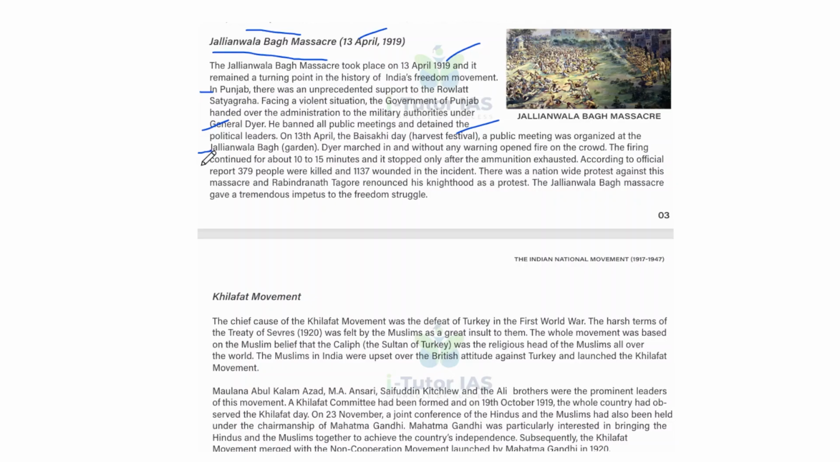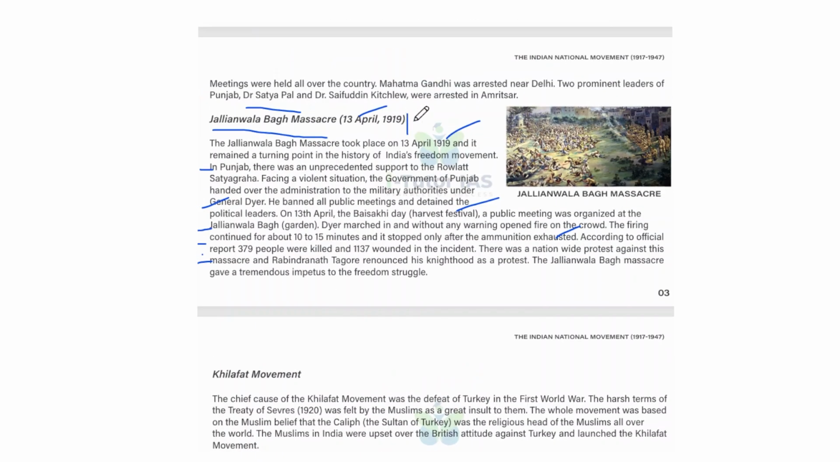And the firing continued for about 10 to 15 minutes, and it stopped only after the ammunition was exhausted. According to the official report, around 379 people were killed and 1137 wounded in the incident. So there was a nationwide protest against this massacre, and Rabindranath Tagore renounced his knighthood as a protest. And the Jallianwala Bagh massacre gave tremendous impetus to the freedom struggle. So this is the turning point of the freedom struggle.